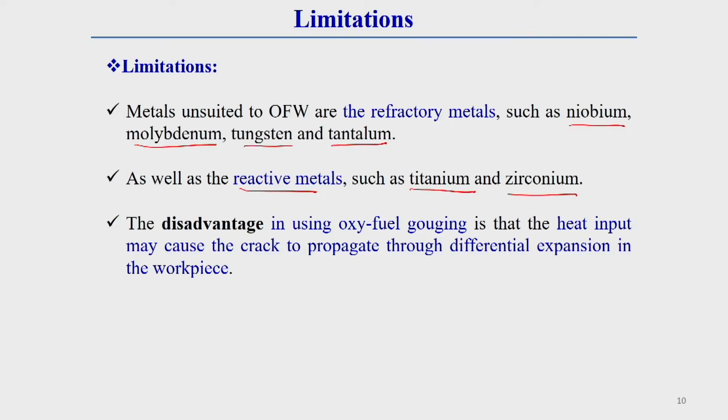So, the disadvantage of using oxy-fuel gas gouging is that the heat input may cause a crack to propagate through differential expansion in the workpiece. That means during this gouging operation there is a chance of crack propagation. If there is a small microcapillary, that can propagate once you go for gouging by oxy-fuel gas. So, these are generally the limitations, or you can say drawbacks, of this oxy-fuel welding technique. Now, what is the application?